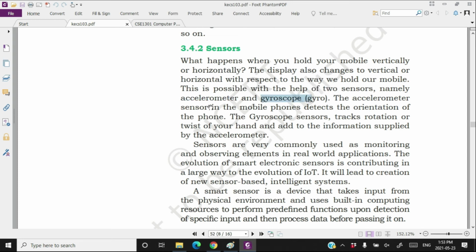The accelerometer sensor in mobile phones detects the orientation of the phone, and the gyroscope sensor tracks rotation or twist of your hand. Okay, and combining these two sensors, the mobile phone decides how to show the display in the vertical manner or in the horizontal manner. The sensors also add a very big value in the Internet of Things world.